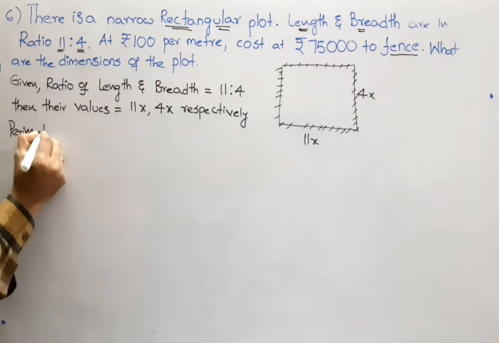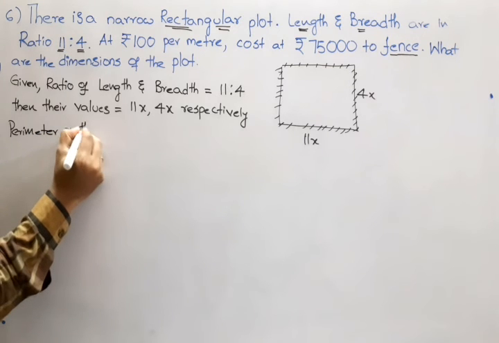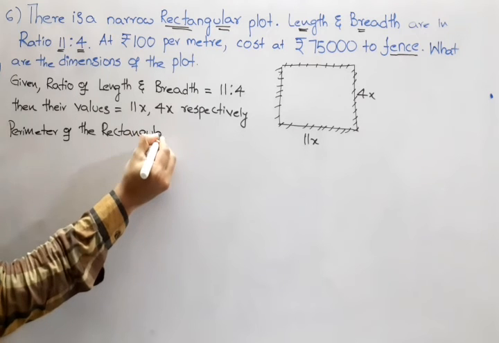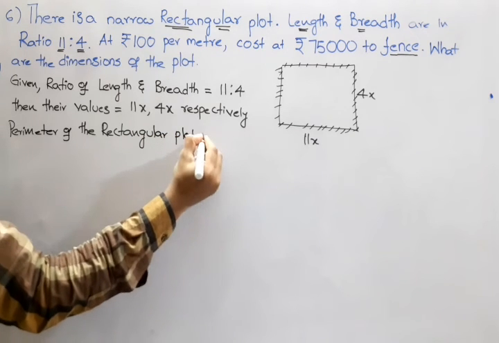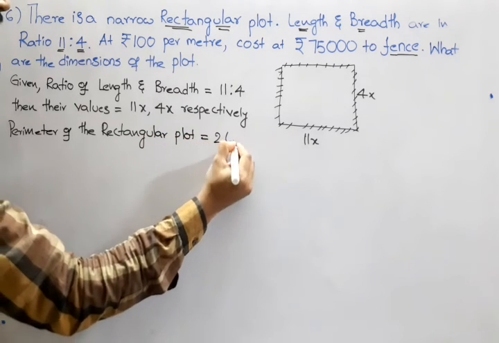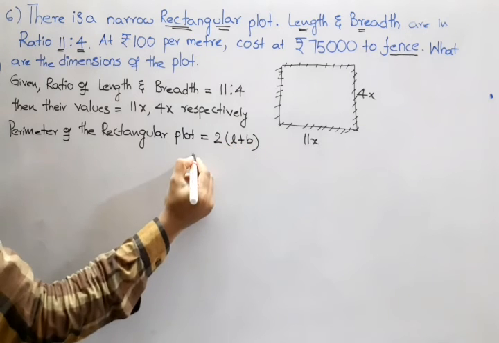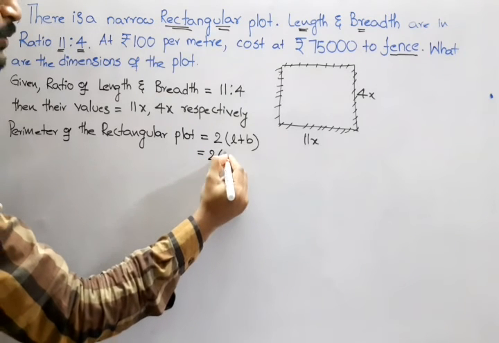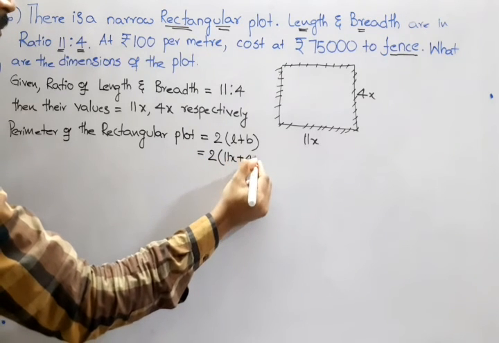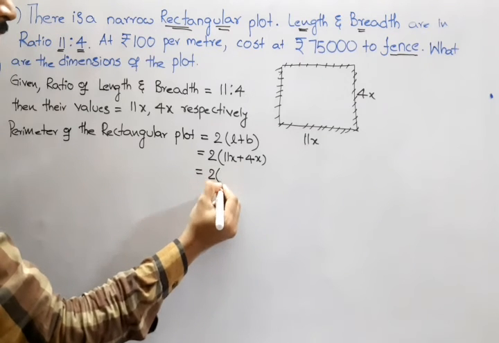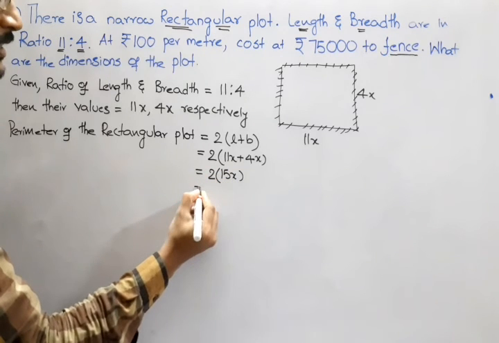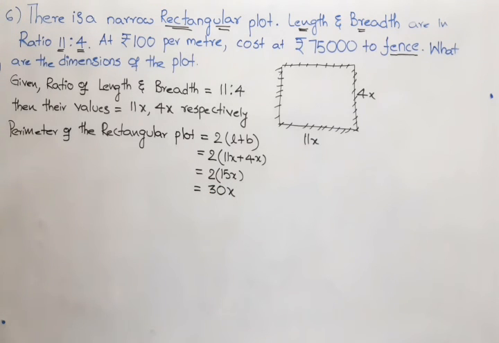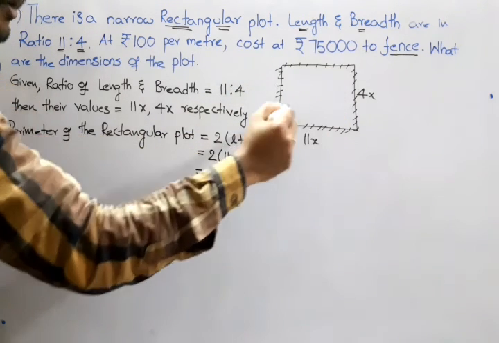Then what is the perimeter of the rectangle going to be? So perimeter of the rectangular plot is equal to, what is the formula for perimeter? 2 into L plus B. That means we have the value of L as 11x and B as 4x. 2 into 11x plus 4x. So 11x plus 4x is 15x, which gives us a total of 30x, because 2 15s are 30x. Now look carefully. We got the perimeter of this plot as 30x.